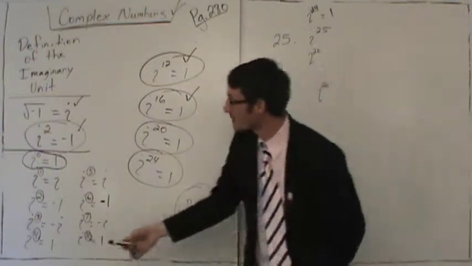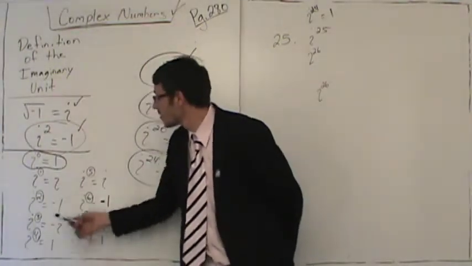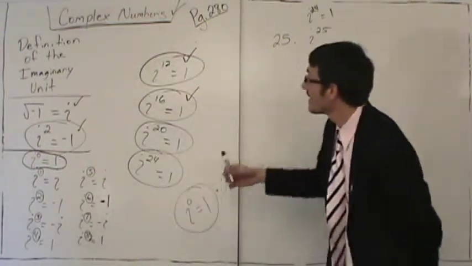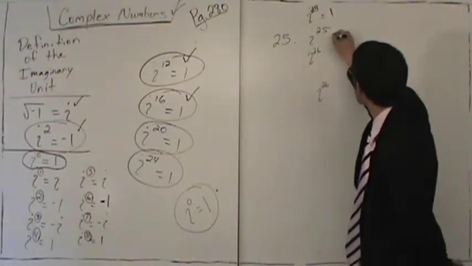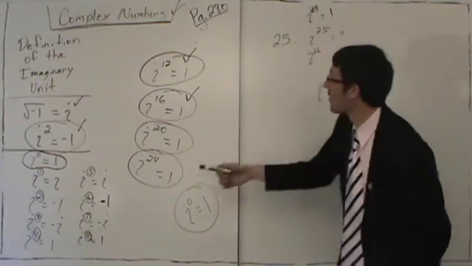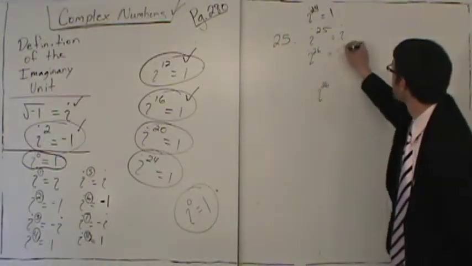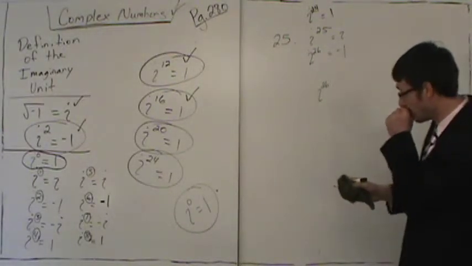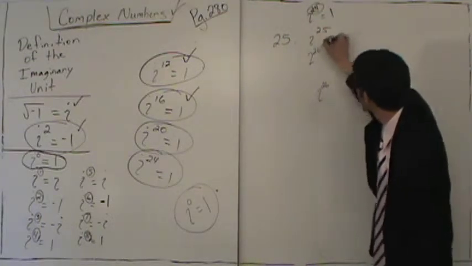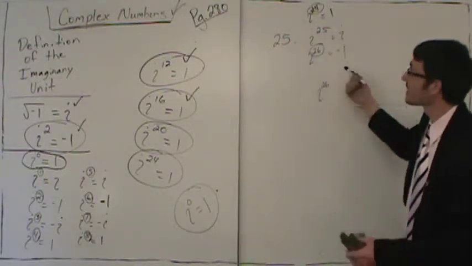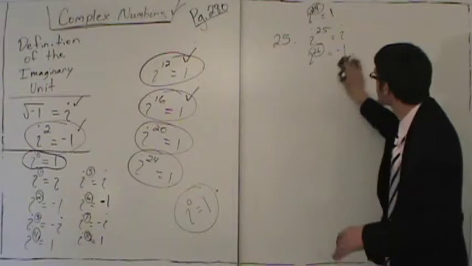Now use your chart. If i to the 24th is 1, go 1 more. 1 more would be the same as i to the 5th, which is i. So i to the 25th is i. Go 1 more. So i to the 6th is negative 1. i to the 26th is negative 1. Notice, if the exponent is even, the answer is either 1 or negative 1. So this is one way to do it.